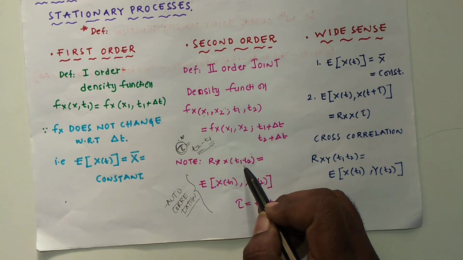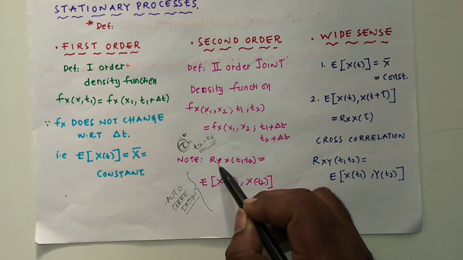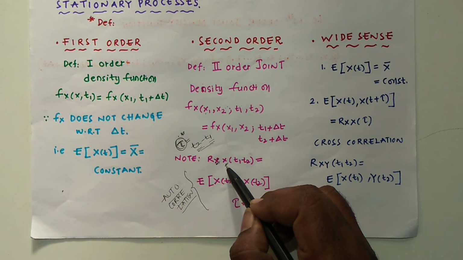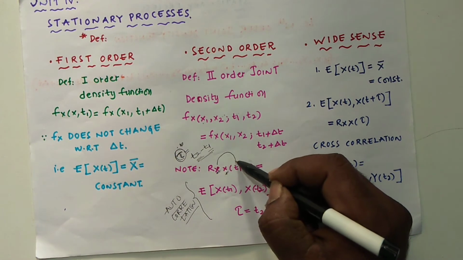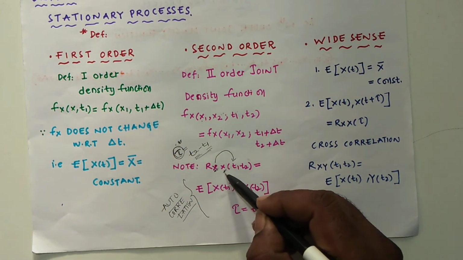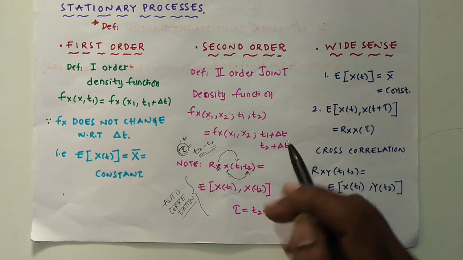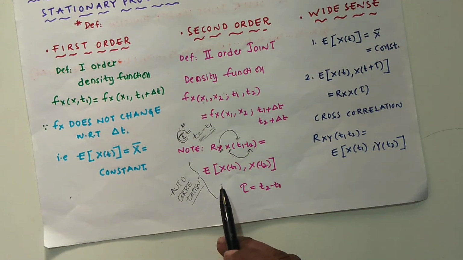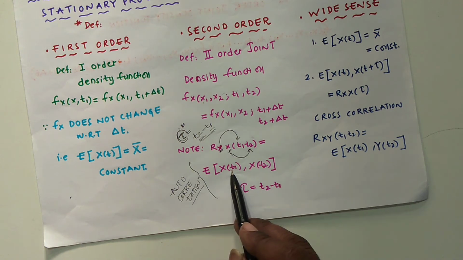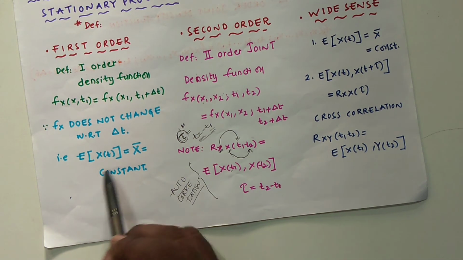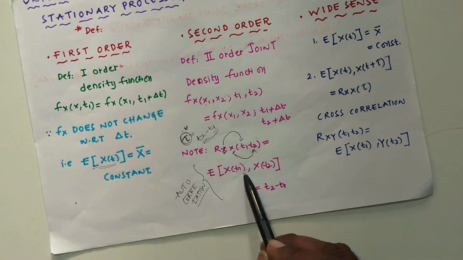x chosen at t1, t2. This is the first sample space, this is the second sample space. First sample space chosen at t1, second sample space chosen at t2. Then that will be equal to E of x1, x2. That means this is E of x1.